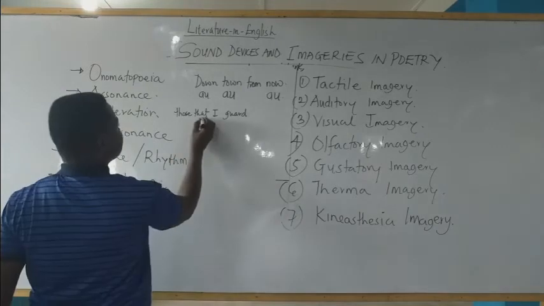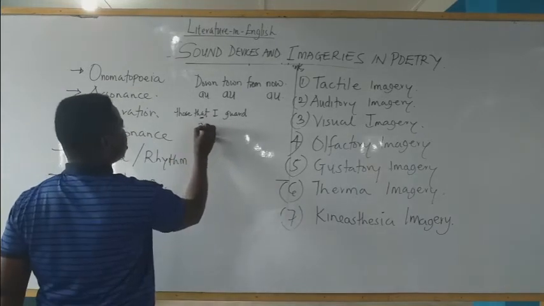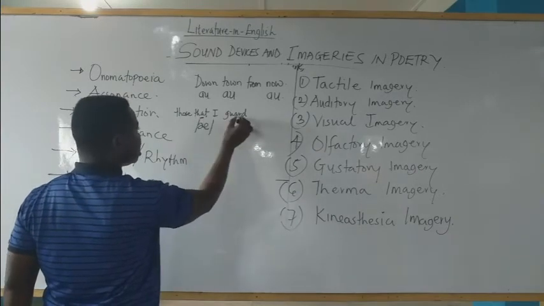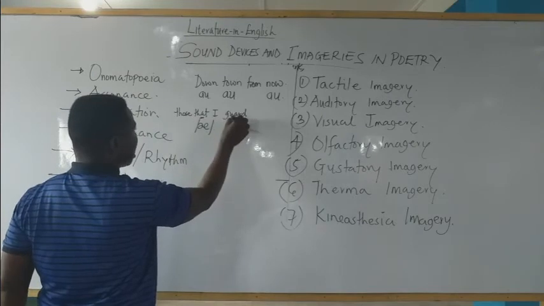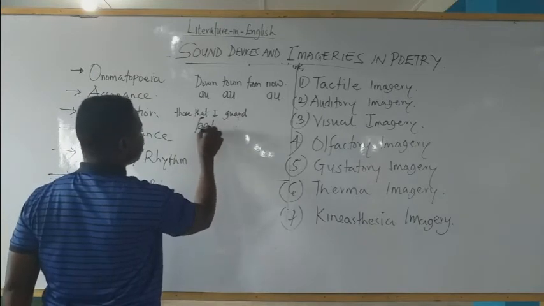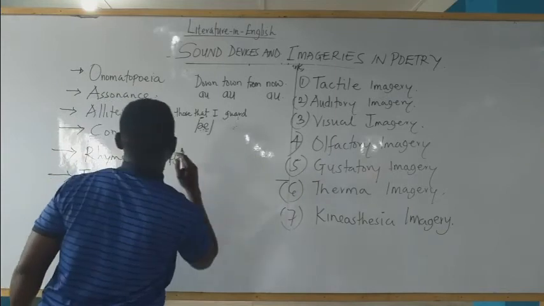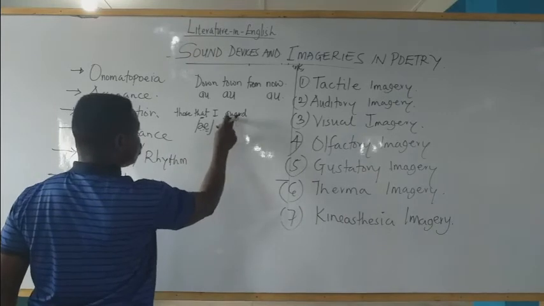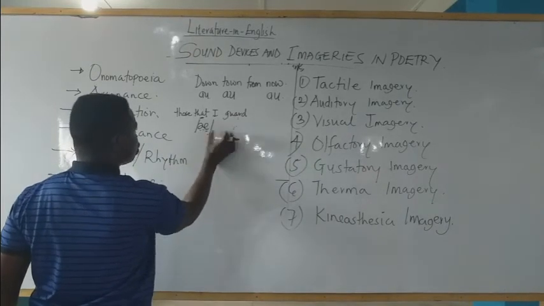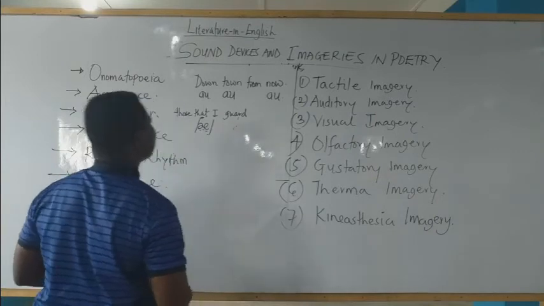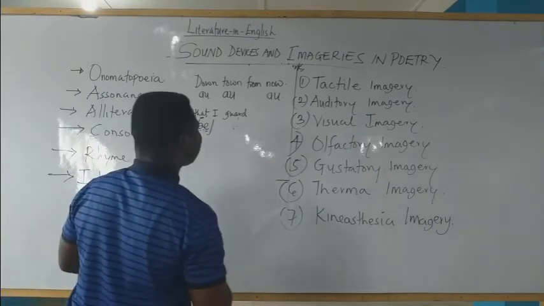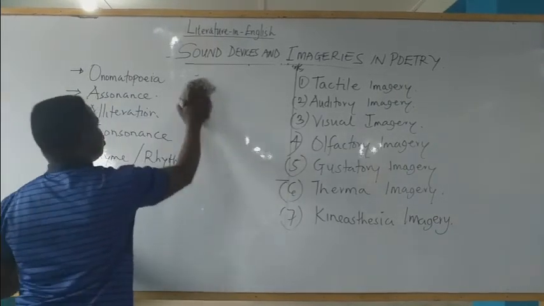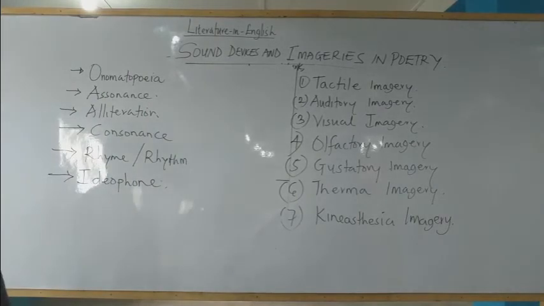Now look at it. That has this sound: guard, that, guard. Repeated vowel sound. That is an instance of assonance. Yes, but this one is long R and this one is short R, but the two sound alike. So it is the sound that we need. So when you have repeated vowel sound in literature, it is called assonance. Take note.